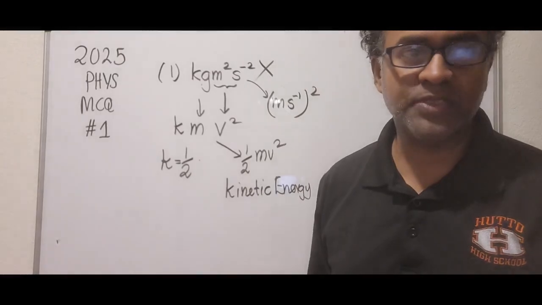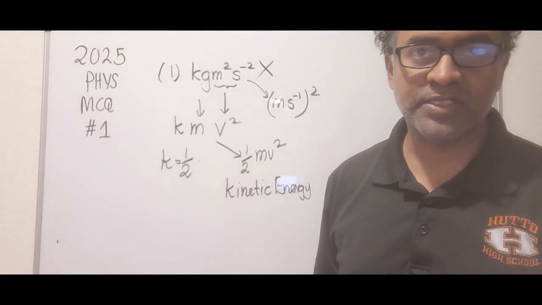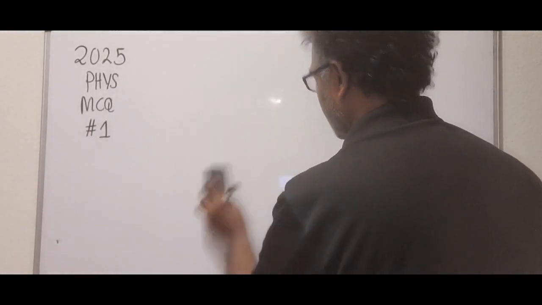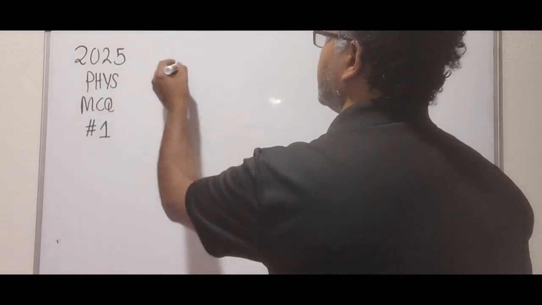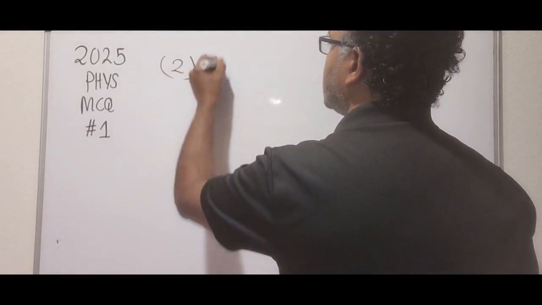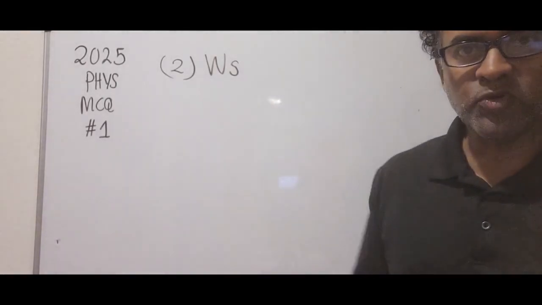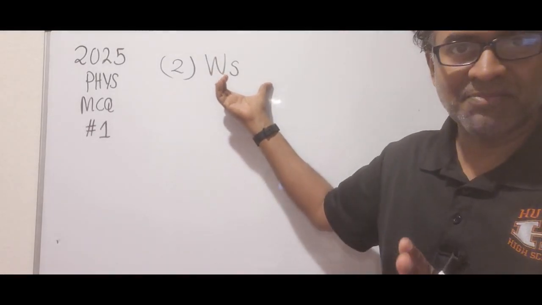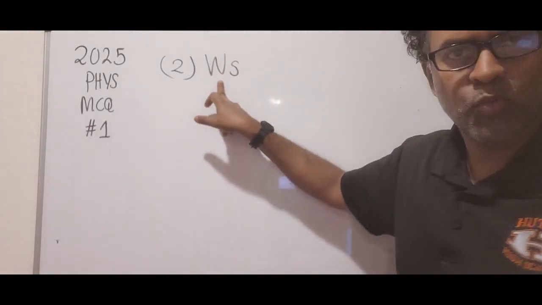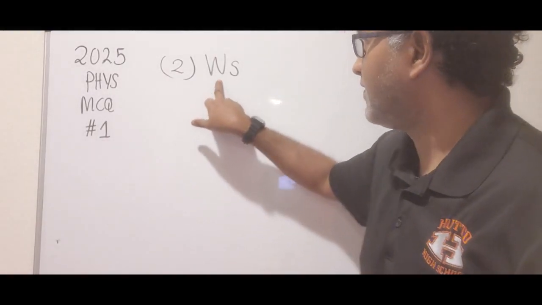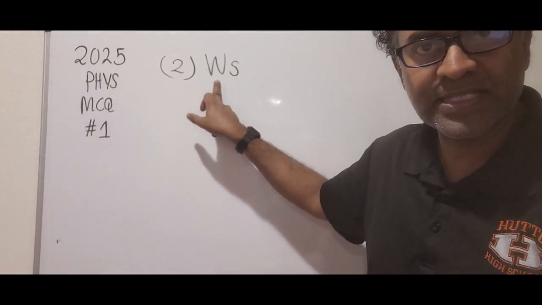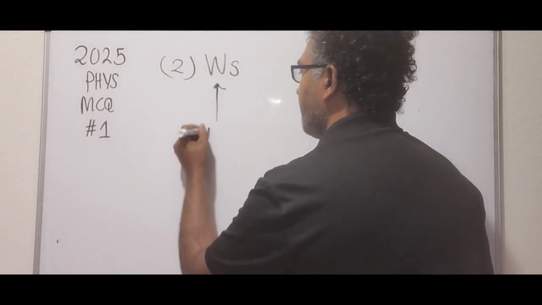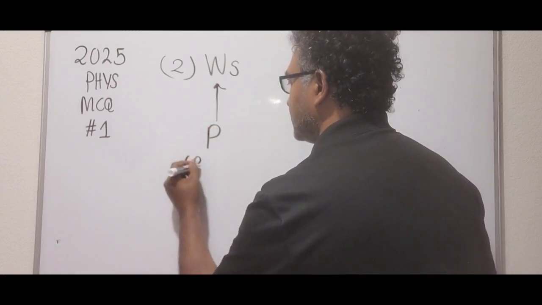WS. So what's W? That's watts. So the second one is watts seconds. So I'm going to do it here. Second one, watts times seconds. We want to make sure whether this is units of energy or something else. Okay, so let's see, what's watts? The physical quantity that's connected with this SI unit is what we call power. P stands for power.